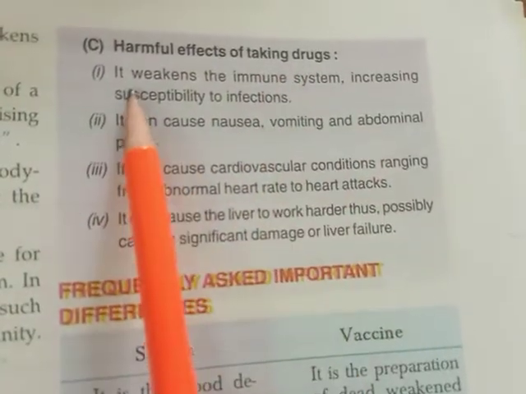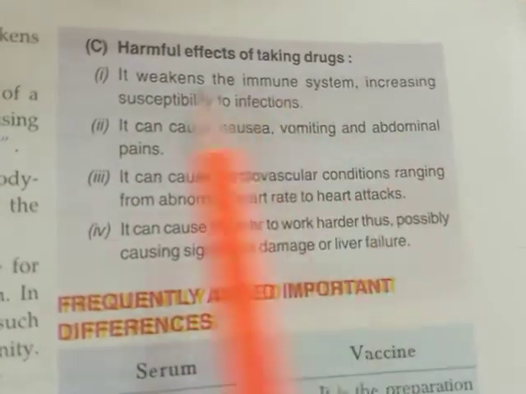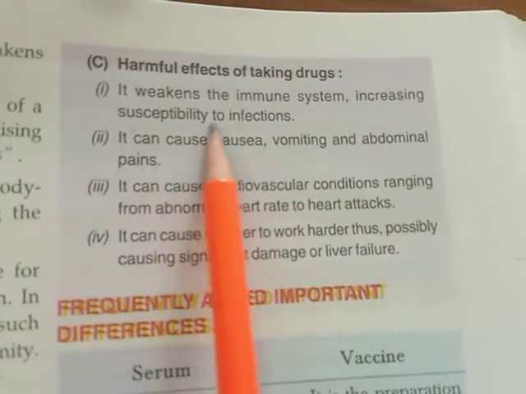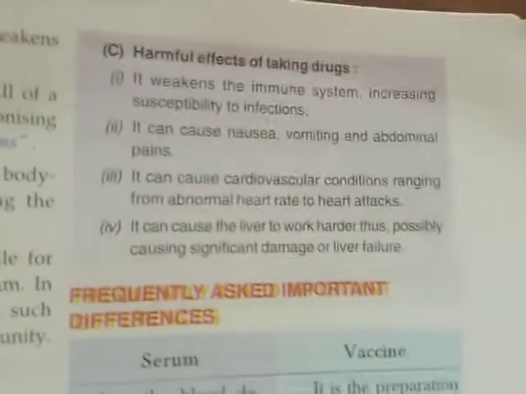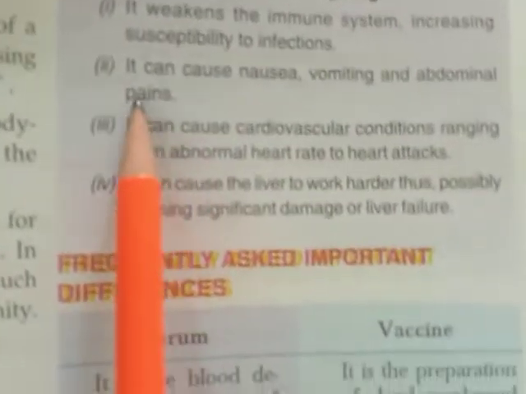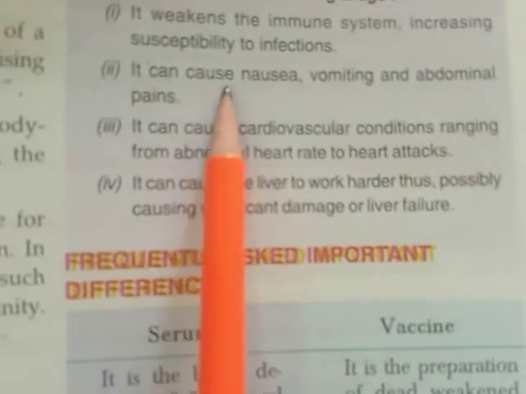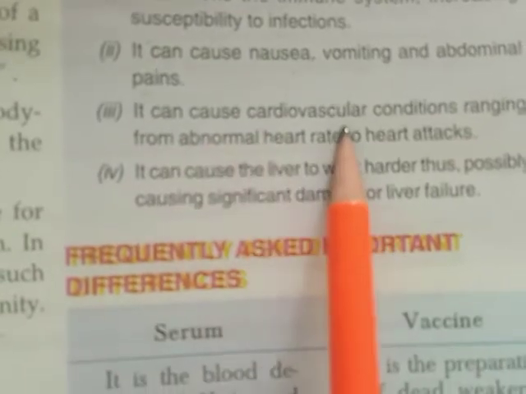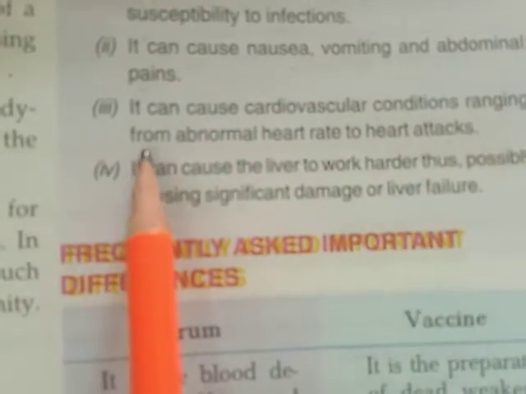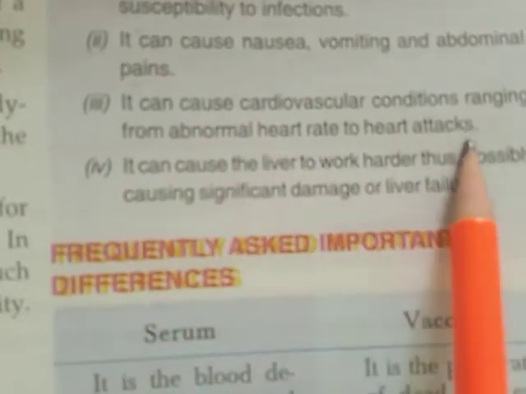About the harmful effects of taking drugs: it weakens the immune system, increasing susceptibility to infection, and causes many infections. It can cause nausea, vomiting and abdominal pains. It can cause cardiovascular conditions ranging from abnormal heart rate to heart attacks.